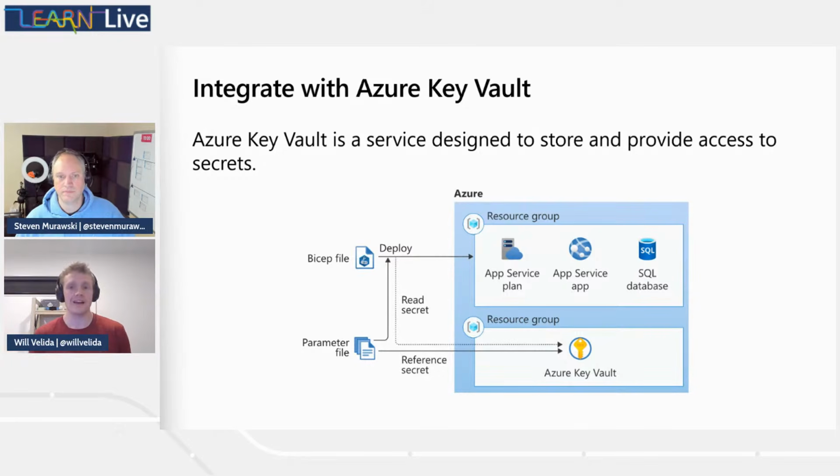Essentially, the value is never exposed because we're only referencing the identifier, which isn't secret within itself. So when we deploy our template, Azure Resource Manager will contact Key Vault and retrieve the data for us, which is pretty cool.